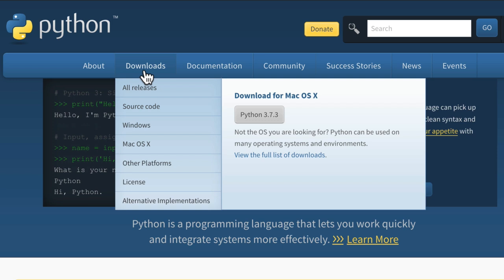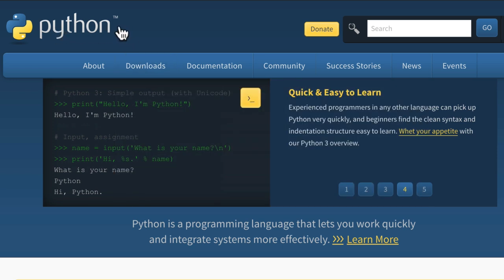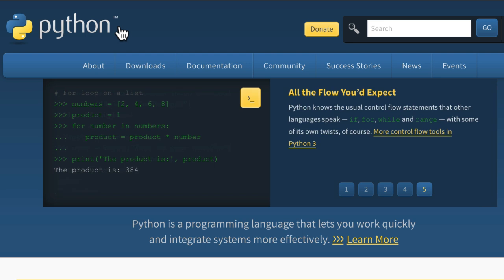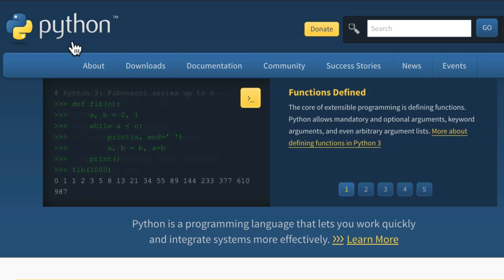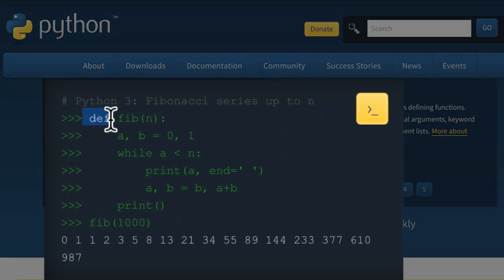The thing is, when people refer to Python, the language, they're most likely talking about the implementation. They're not talking about the language itself, because Python, the language, is just a specification. You can think of it as a document that somebody wrote that says, when I write the words def, that means something in Python, and when I write something like print, that means something in Python.